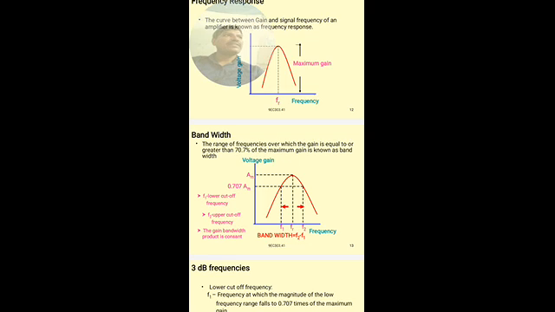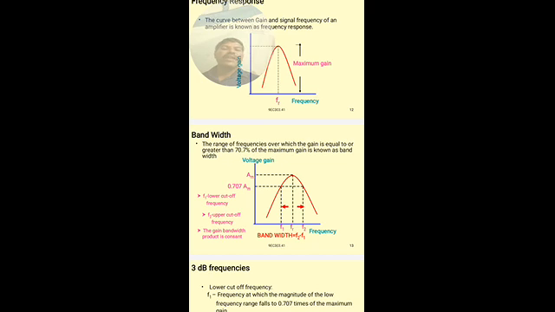In particular, we can define it as the range of frequencies over which the gain is equal to or greater than 70.7% of the maximum gain. 70.7% of the maximum, that is 3 dB. 0.707 times the maximum is called the 3 dB frequencies.